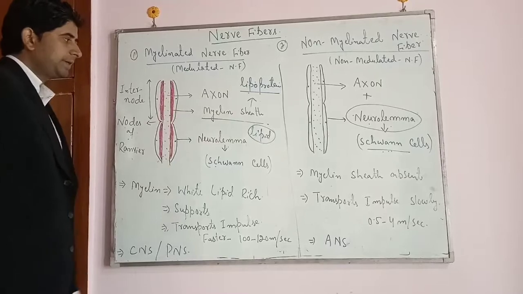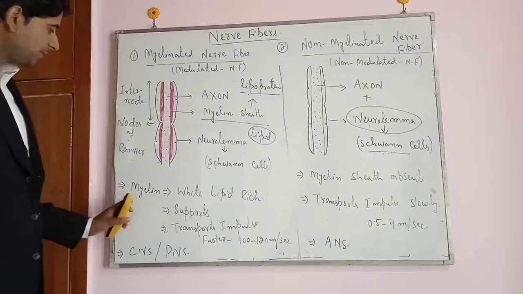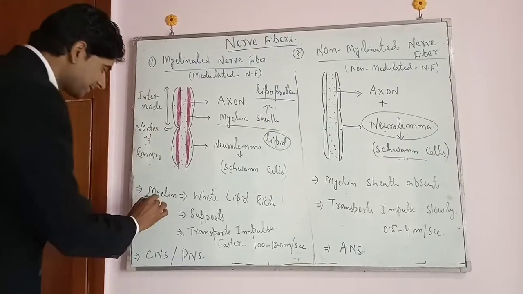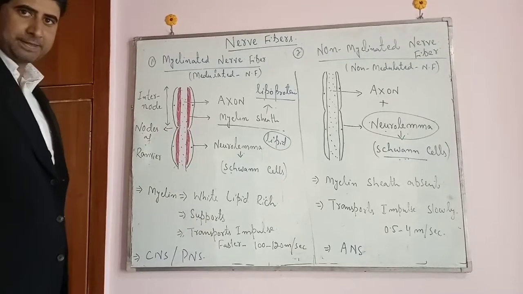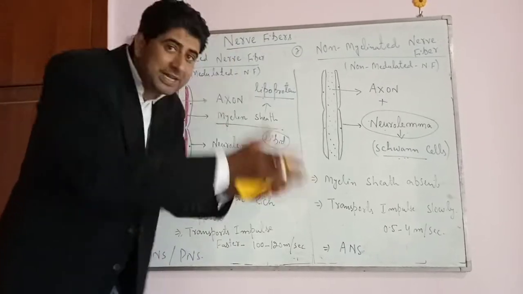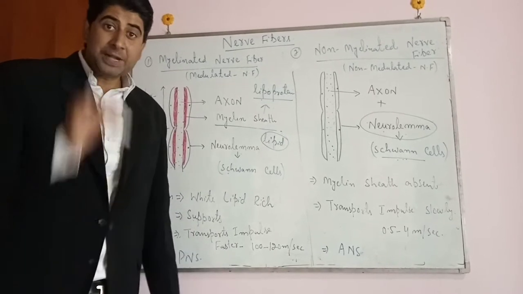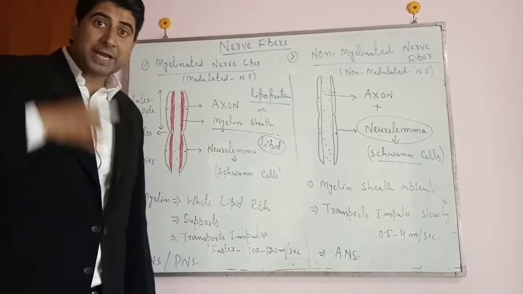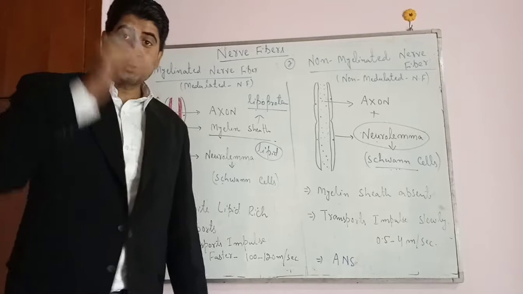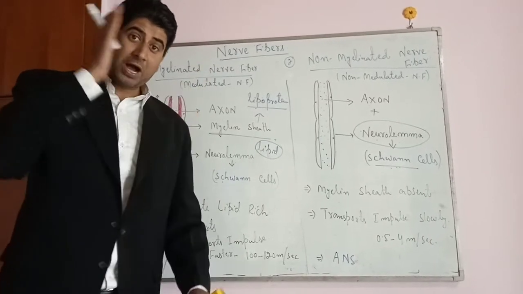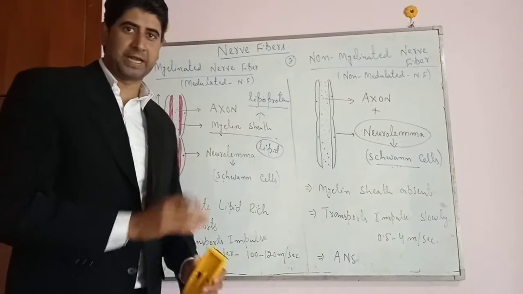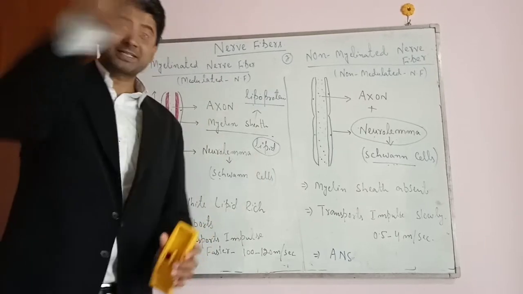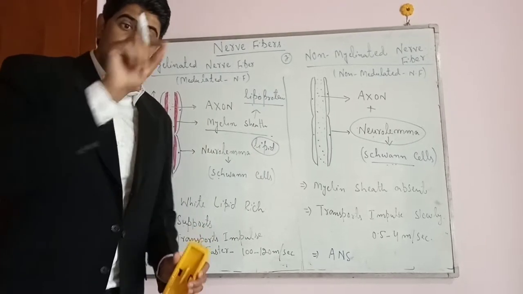Now, what is the importance of this myelin sheath? We learned that the myelin sheath is a white and lipid-rich sheath. So what is its function? It supports the nerve fiber. Since it is white, it insulates the nerve fiber and prevents the loss of energy in the form of heat. Just like in our body, or in the case of a bear during or before hibernation, there is a subcutaneous fat deposit for insulation, so that there is no loss of energy in the form of heat.